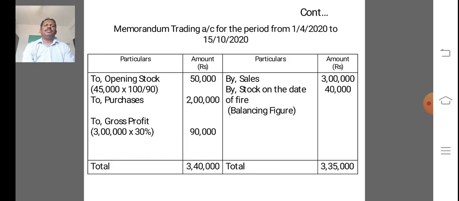And debiting the purchases and calculating the gross profit by using the information given in the problem, that is 3 lakh into 30 by 100, 90,000. And crediting sales 3 lakh, the difference amount is 40,000. That 40,000 we are treating as the balancing figure. That balancing figure we call the closing stock on the date of fire.